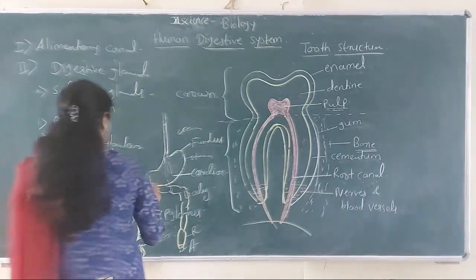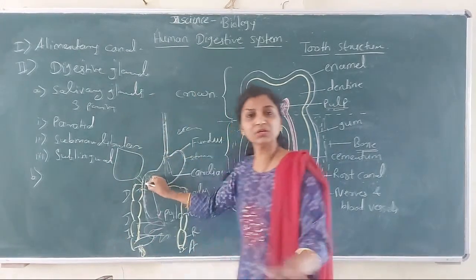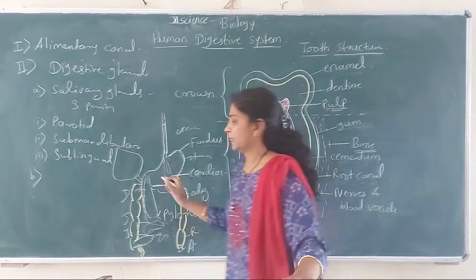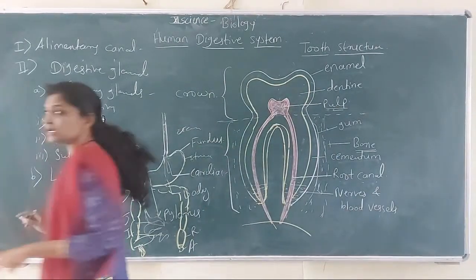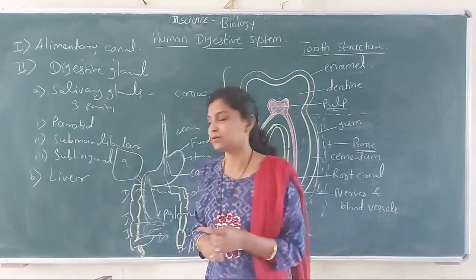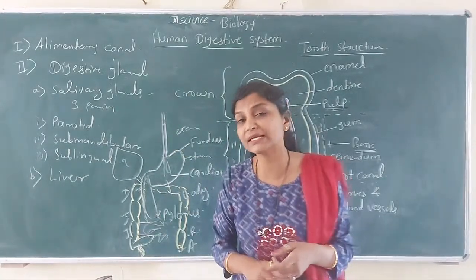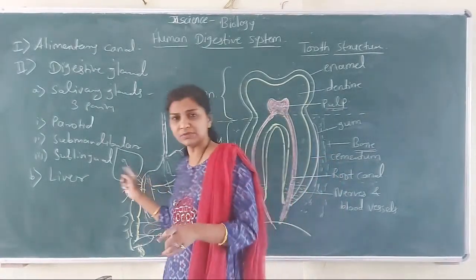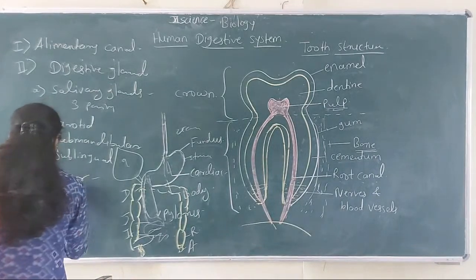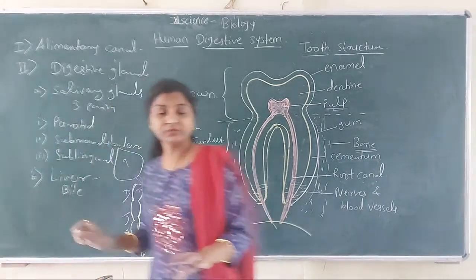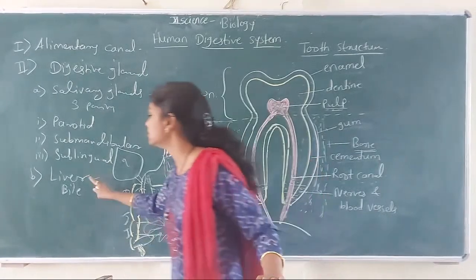liver. Liver जे आहे काल आपण बघितलं डायग्राम मध्ये, which opens into the duodenum. Second is liver. So liver is the largest exocrine gland in human. It is about 1.5 kg in weight, 1.5 kg वजन आहे, and it secretes bile, a green liquid called bile, secreted by liver.